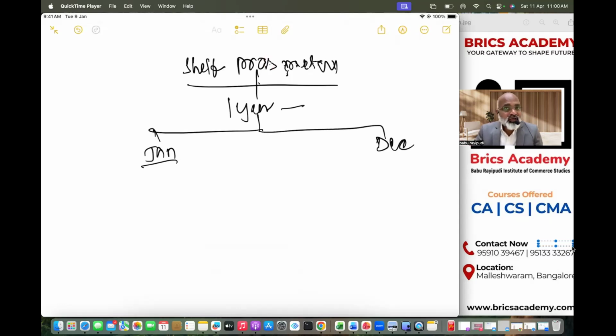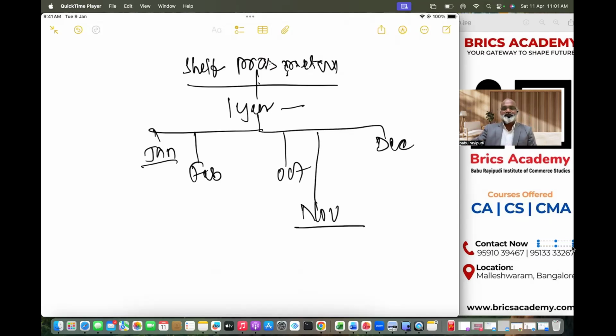What is the law actually? Every time you issue securities, you must issue a prospectus along with the application form. That is a must. But when it comes to shelf prospectus, you don't have to issue again and again within 1 year. In the month of February, if you again want to raise money, you don't have to issue a fresh prospectus, and fresh approvals are not needed. Just issue the same prospectus which was earlier issued as a shelf prospectus. Again in October or November, you can do the same thing.